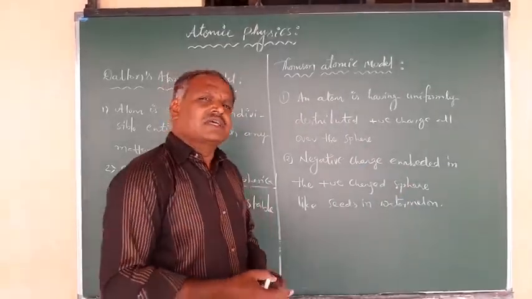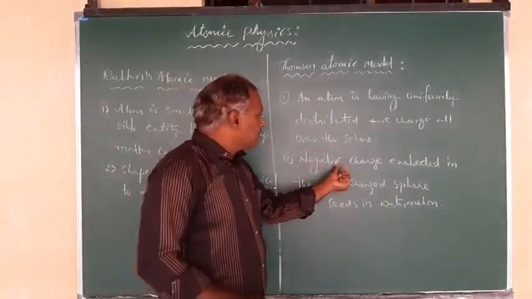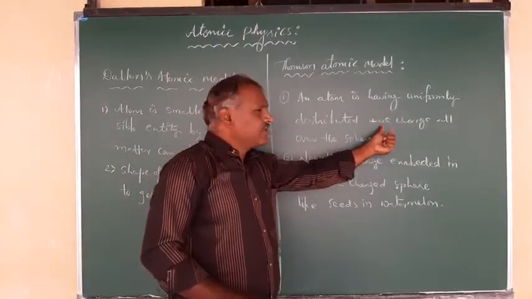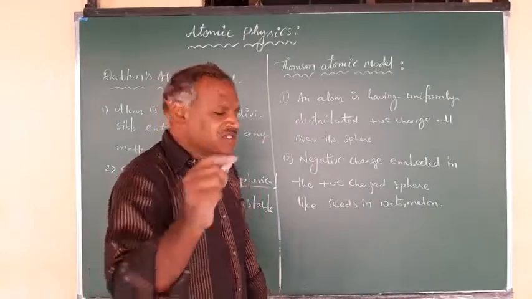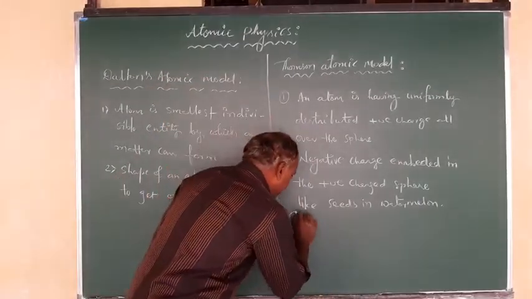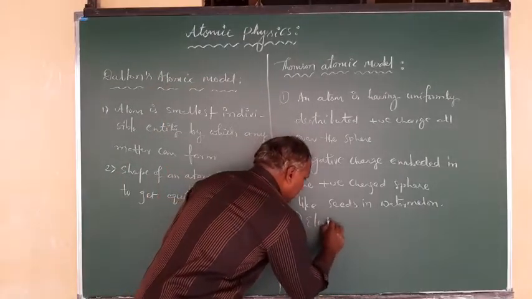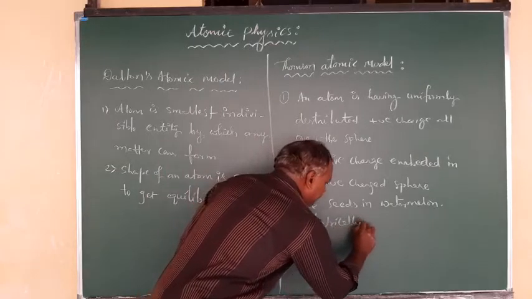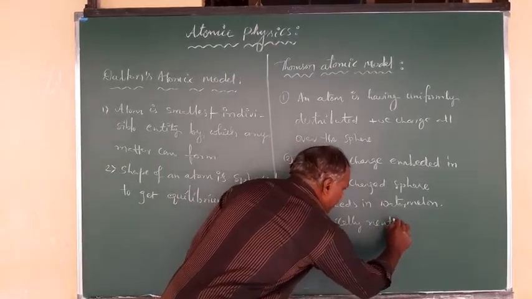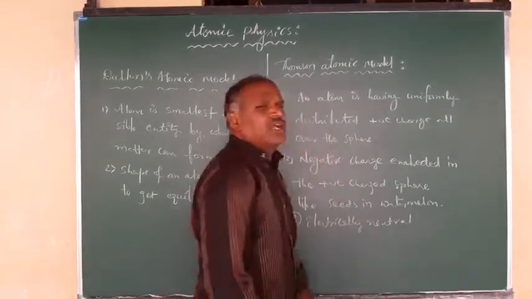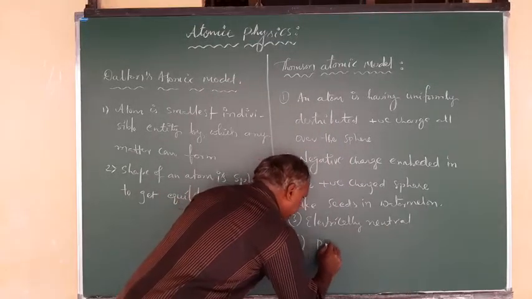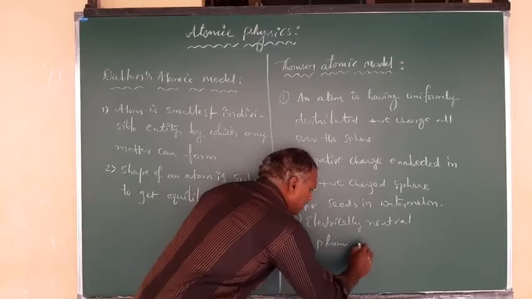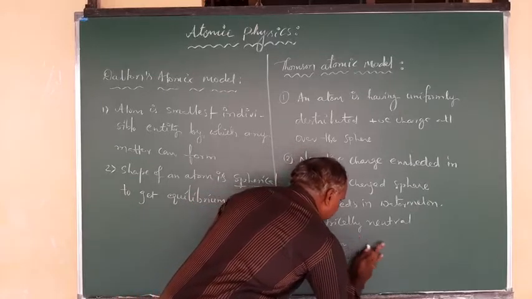So both the negative charge and the positive charge are there, and both are electrically neutral. The atom is electrically neutral. So here, the atom is electrically neutral, and this model is also called the plum pudding.